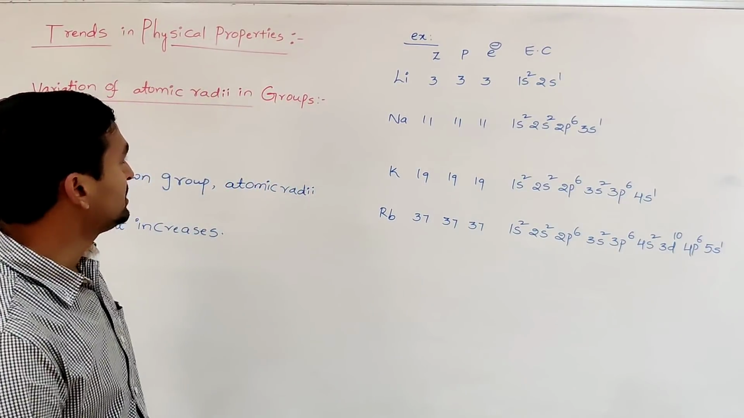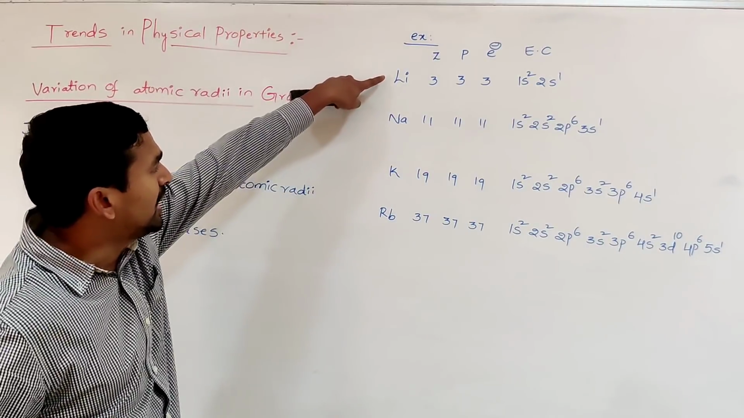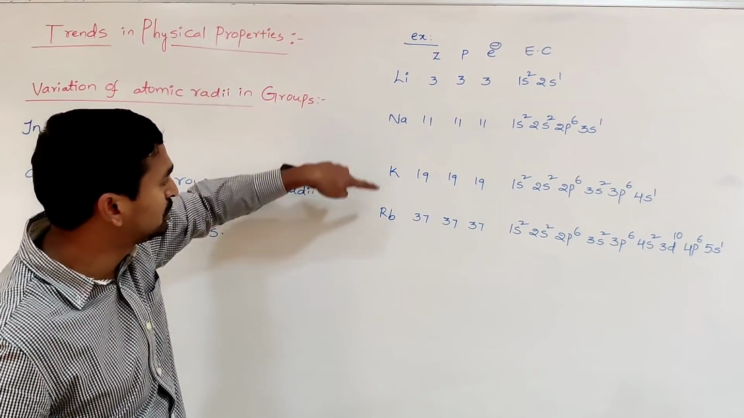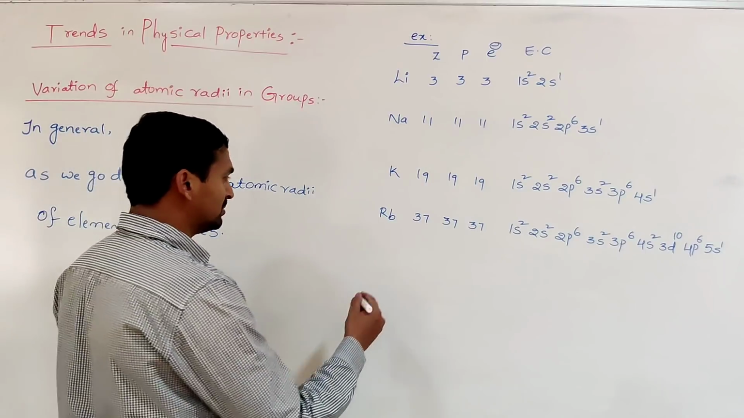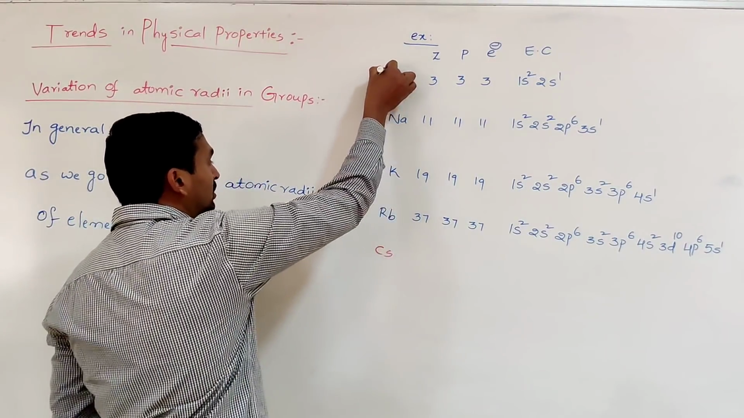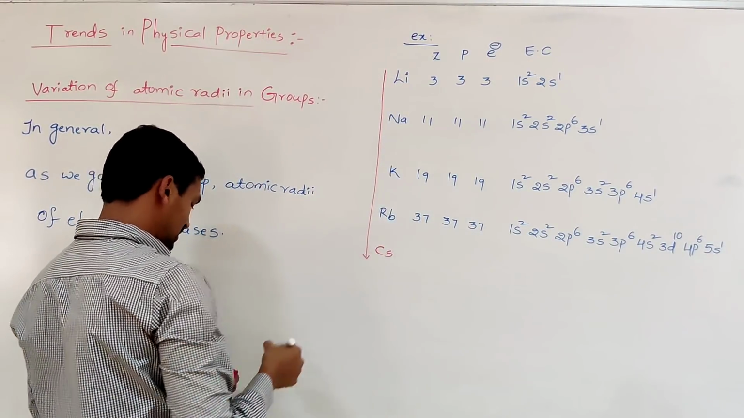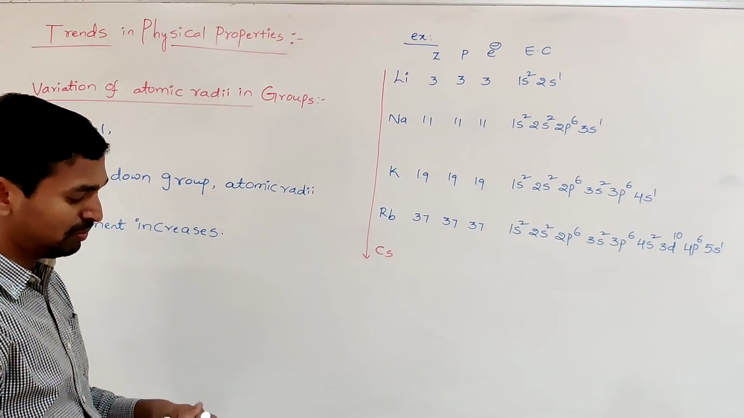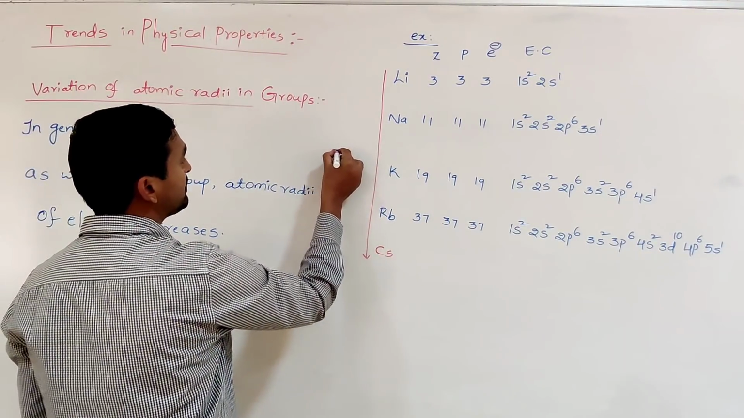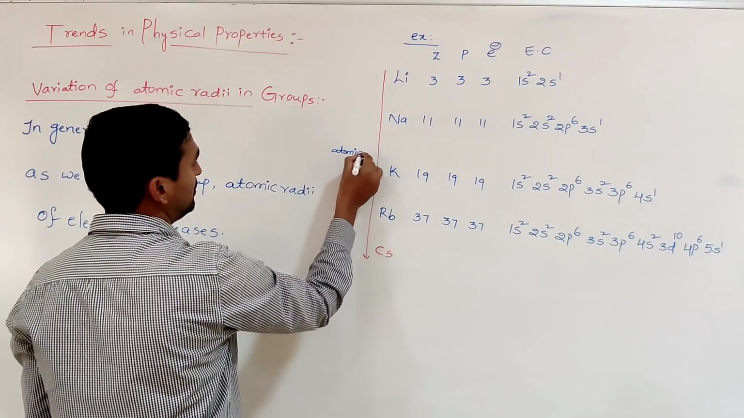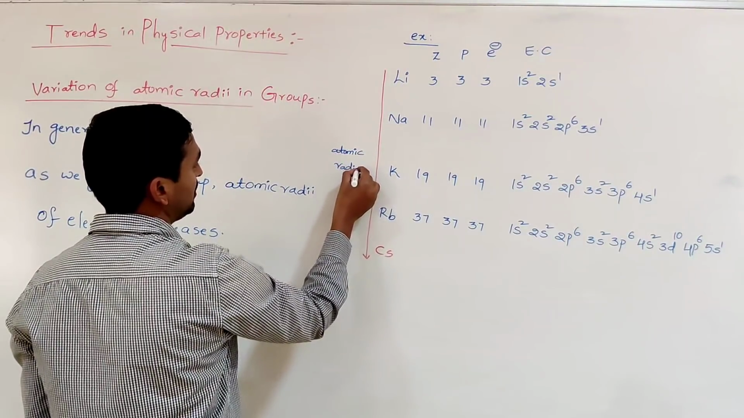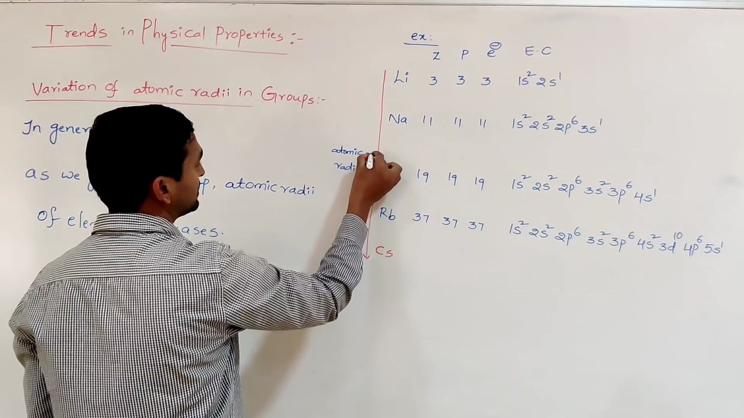So what is the statement? For example, in this case, as we move down the group from lithium to rubidium or next to cesium, as we go from top to bottom in a group, what happens to the atomic radii? It increases.